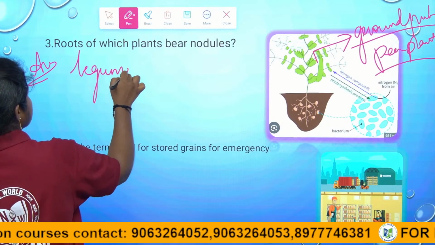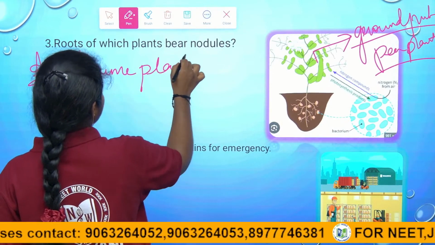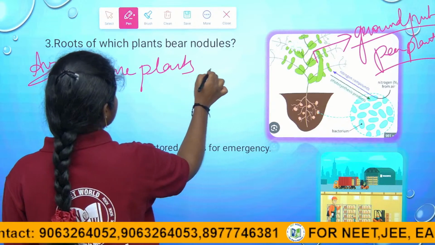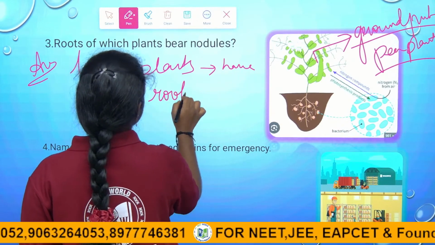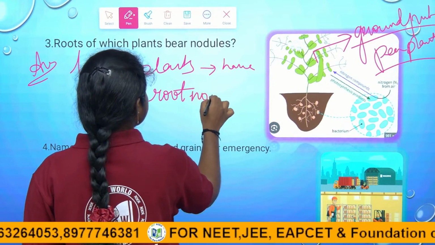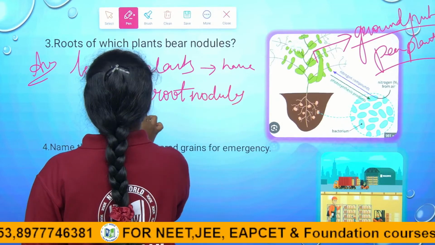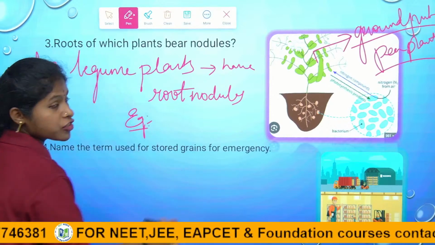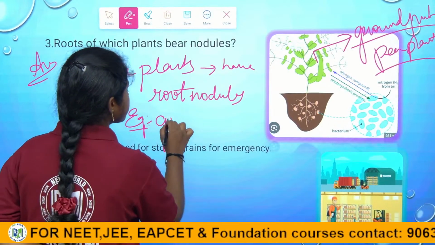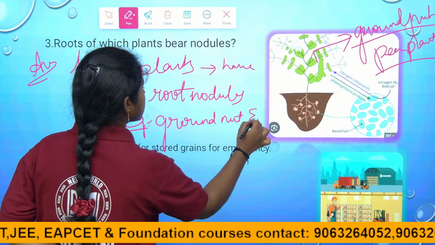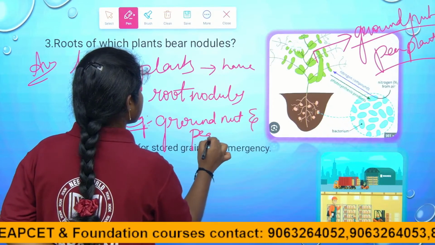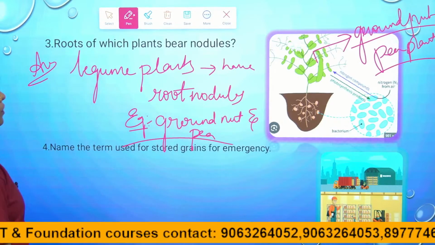Legume plants have root nodules. The examples are groundnut and pea plant. So this is about the third question, children.